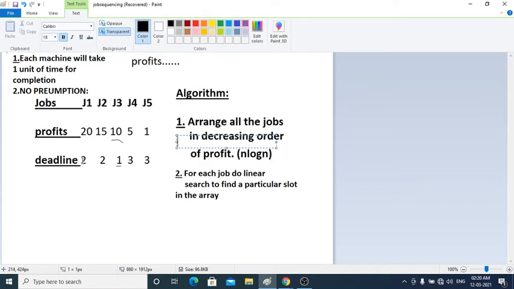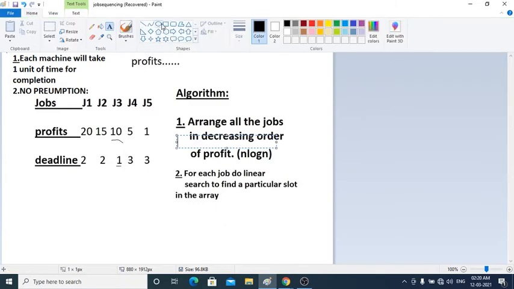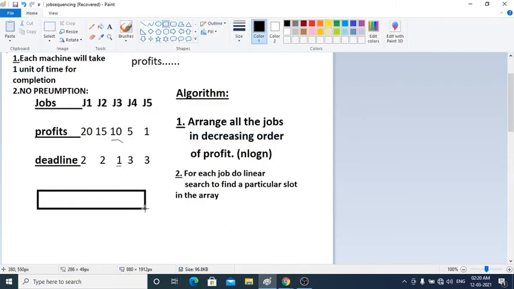I need to find the slot. So how many slots do I need to have? For that, the best thing is to look at my maximum deadline. What is my maximum deadline here? If I look around, I will find that I have 3 as my maximum deadline.